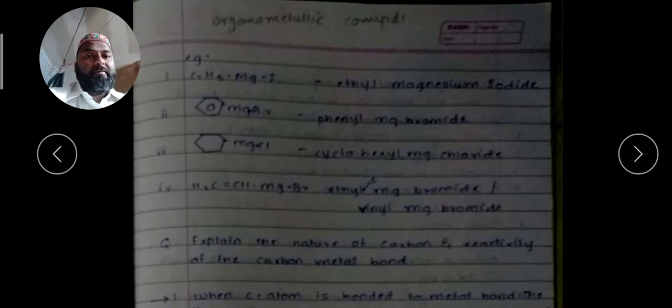Now we will see an example of an organomagnesium compound, C2H5MgI. It is called ethyl magnesium iodide. The name of this compound is ethyl magnesium iodide. The second example: a benzene ring is there, and one of the hydrogens has been replaced by MgBr, and it will become phenyl magnesium bromide.